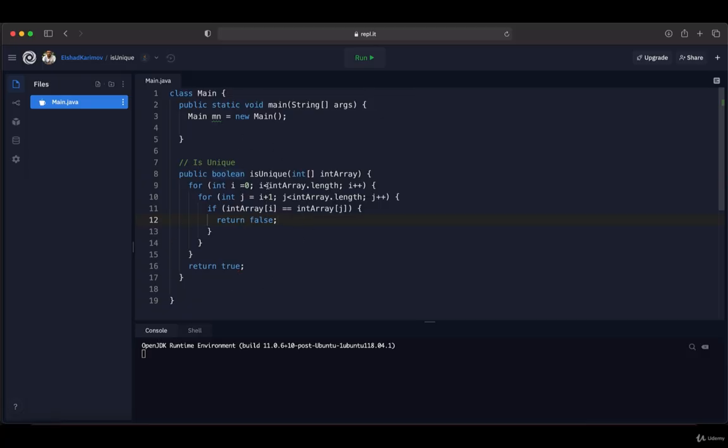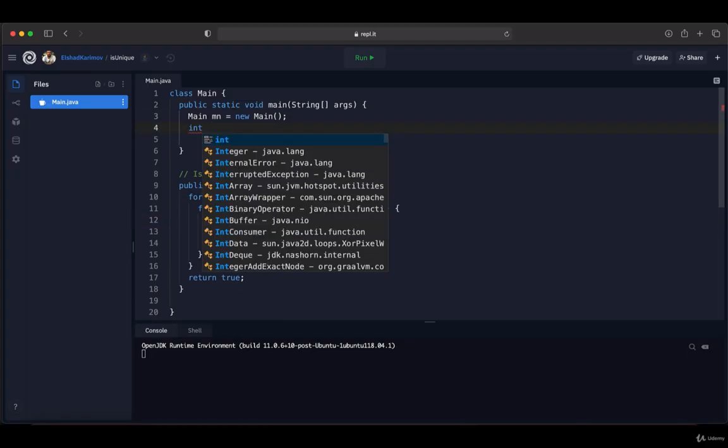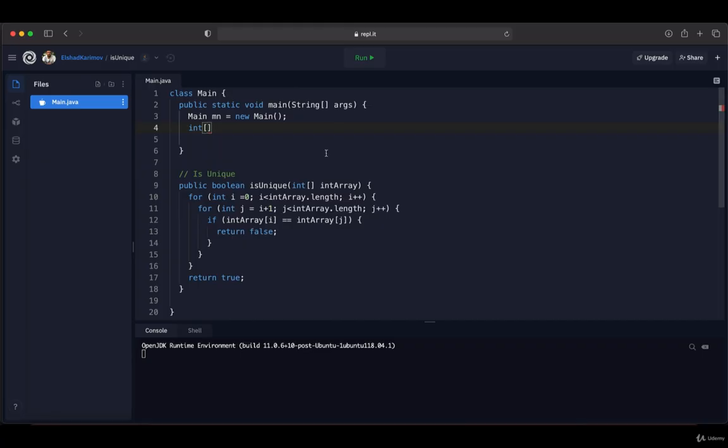In this case, we are looping through the array, taking one element and comparing it with the other elements. If they are equal, we are returning false. If they are not equal, we are returning true. So let's see how this works in practice. Here I'm going to create an integer array inside this main method, in which we will first have unique elements, and we will run this method for this array.